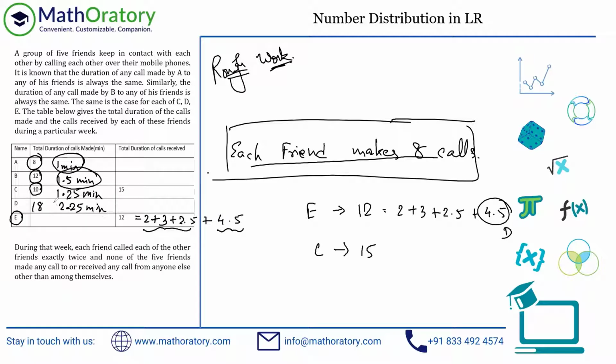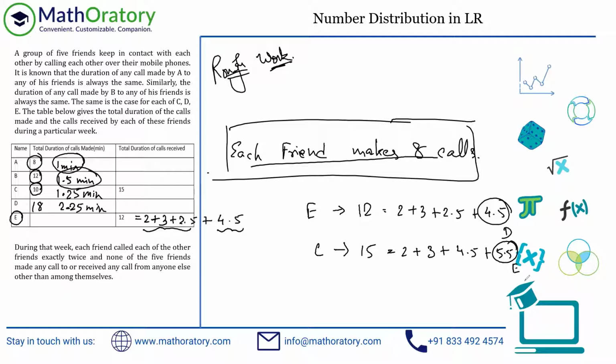I know this is 2.25 minutes placed by D on each call. So let's do the same thing. Each call received from A, that is to C, is 1 minute duration, a couple of them, so again you have 2 minutes. Same thing for B. These two values should be as they are because they're from A and B, so this is 2 and 3. Again, D is something we know now. Each call is of 2.25 minute duration, and there are a couple of calls made, so this is 4.5. This is the D part. So what is missing? We can figure this out now. 15, this is 5, and this is 4.5, so 9.5. Effectively, this should be 5.5 minutes from E.